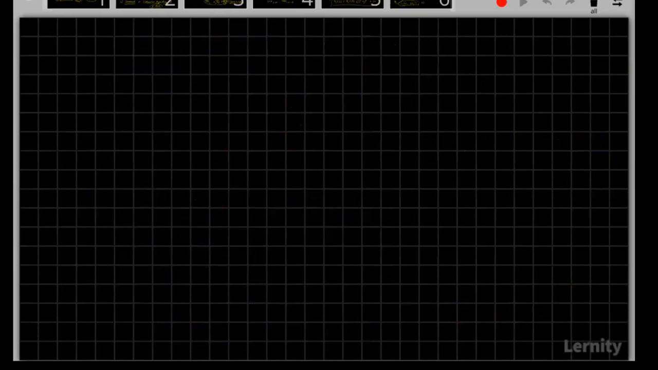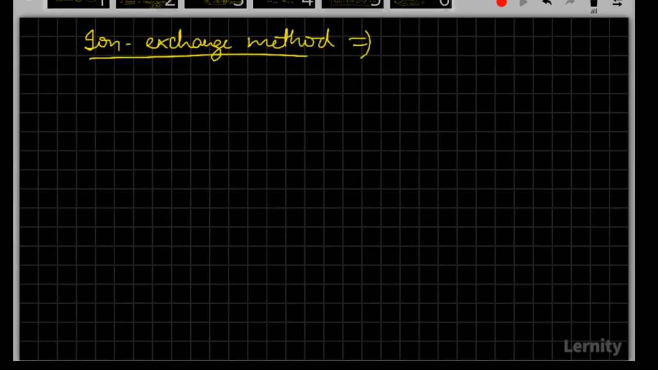In ion exchange method, what are we supposed to use?